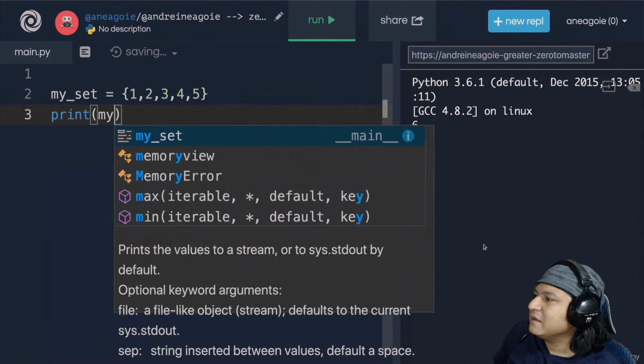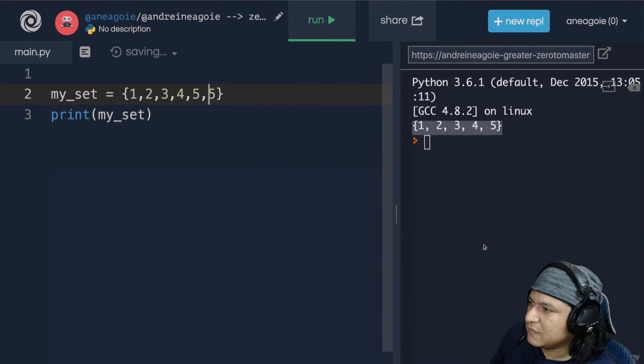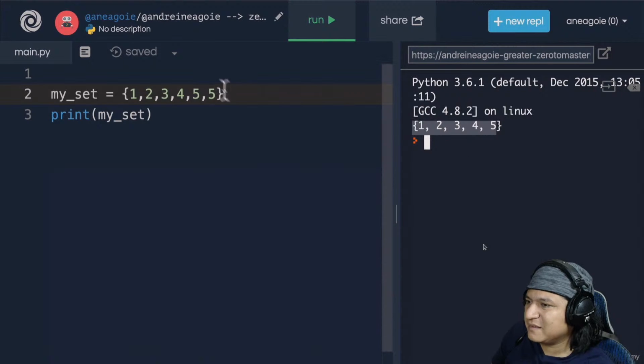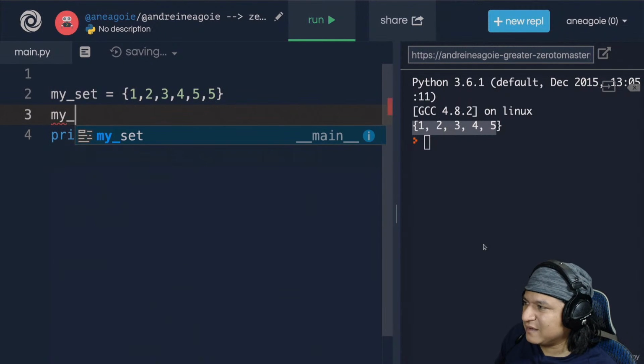Well, if I print this and say my set and click run, I get a set. But if I add another 5 in here, it doesn't matter, it only returns the unique items. You see, in a set there are no duplicates. Everything has to be unique. Perfect. This 5 just never gets added to the set. Pretty much the same as a JavaScript set.